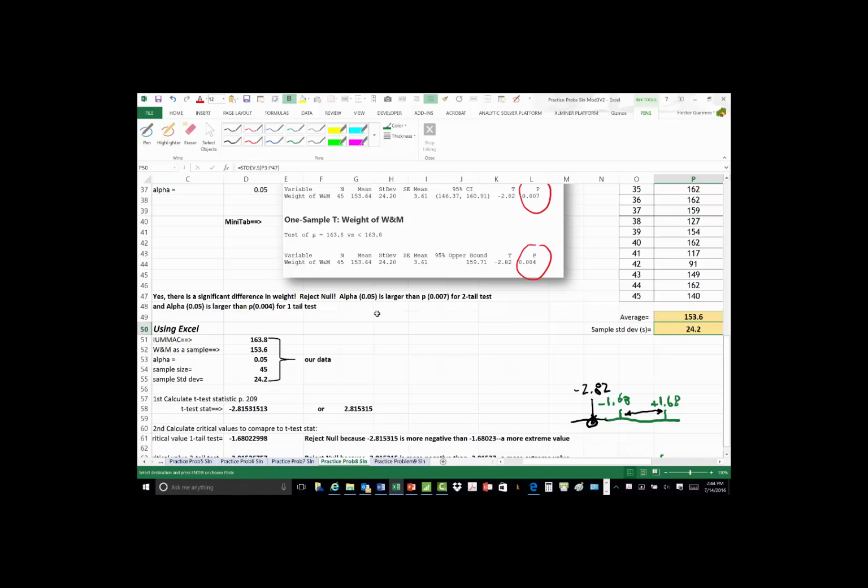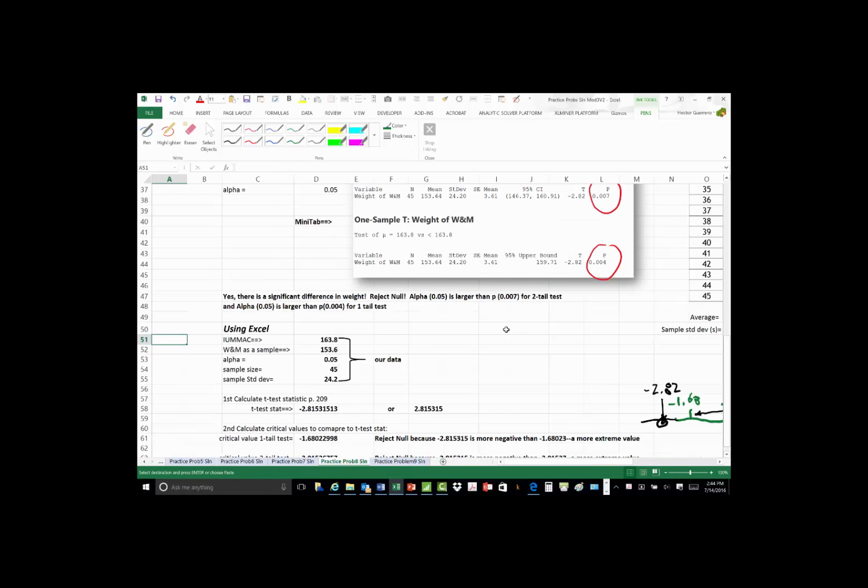Okay, now let me go back to our data. The first thing I do is I calculate a test statistic. And the test statistic is what comes from our sample. I take the sample value 153.6, I subtract that from 163.8, and that is in the numerator.